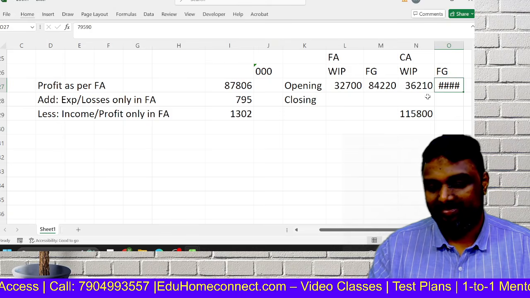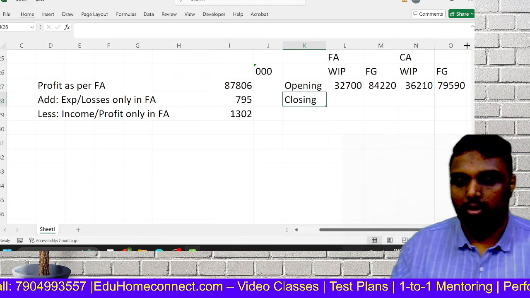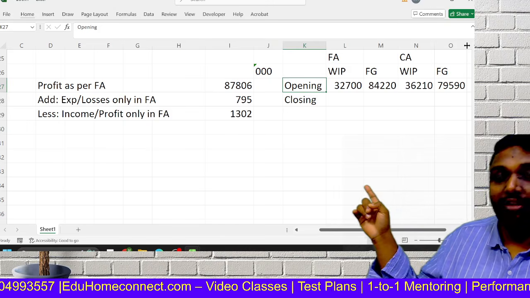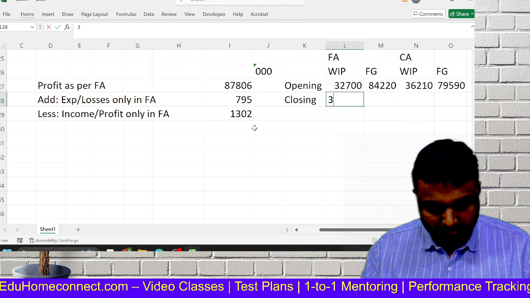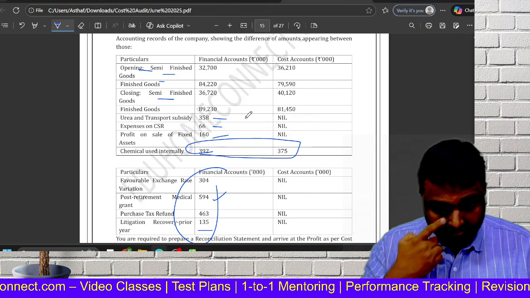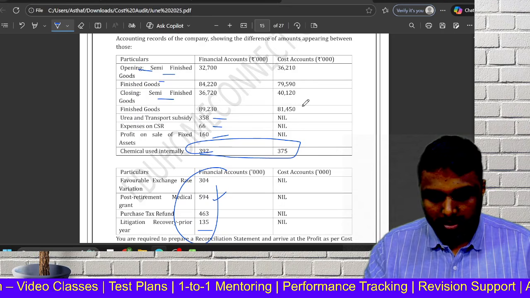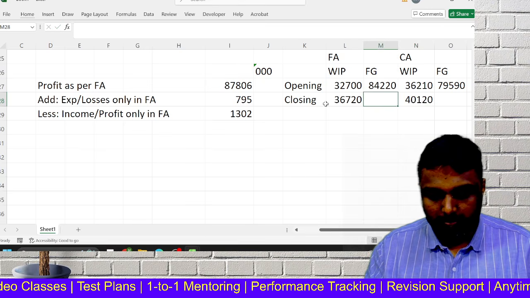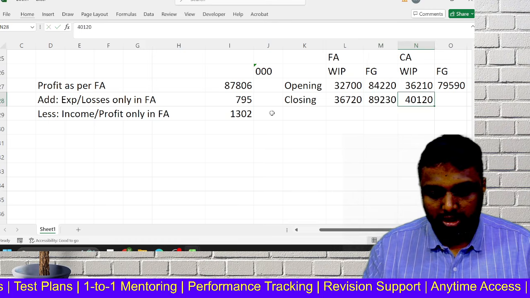Closing. Correct. That is opening WIP, opening finished goods. Now closing we will take. What is the closing? 36,720. Here 40,120. Here 89,230. You can do it a different way.